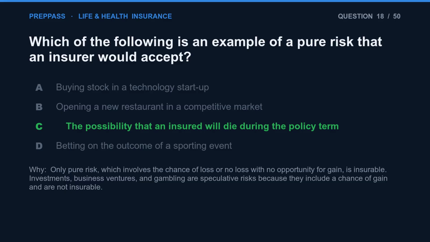The correct answer is C. Only pure risk, which involves the chance of loss or no loss with no opportunity for gain, is insurable. Investments, business ventures, and gambling are speculative risks because they include a chance of gain and are not insurable.